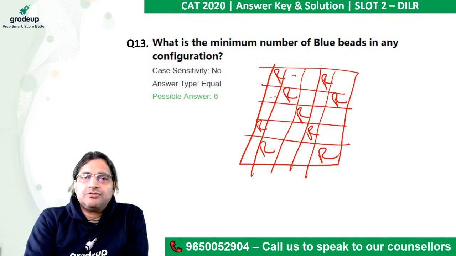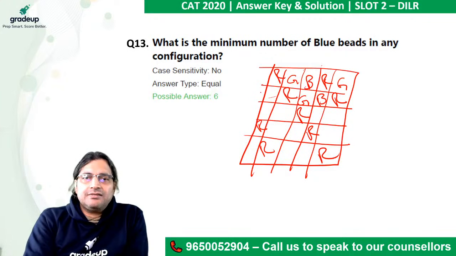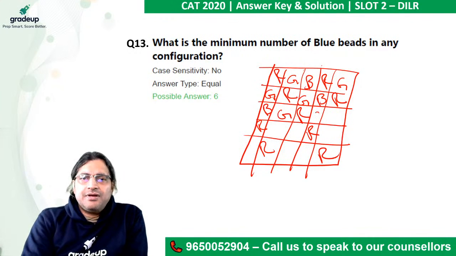We had put BG. So let's put G, B, and G here. Probably we should be able to get it now. So this is B. So this has to be G. This is B. This has to be G. This is G. So B, G. G, B. Now this would be B. This would be G. Let's put another G. So this is G. So B, G. Put another G here.